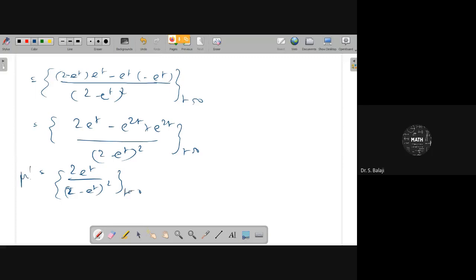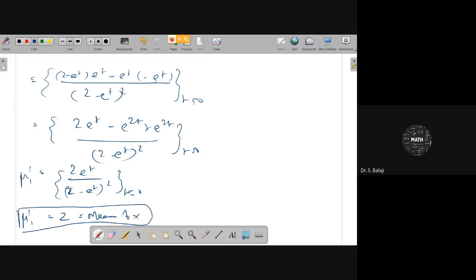We are searching for mu dash 1 at t equal to 0. Put t equal to 0: e power 0 is 1, 2 minus 1 is 1, 1 square is 1, so this is 2. Therefore, mu dash 1 equals 2. This is nothing but the mean of the given random variable X.